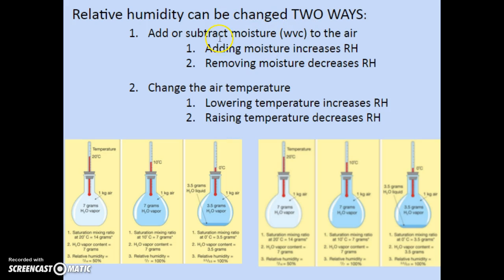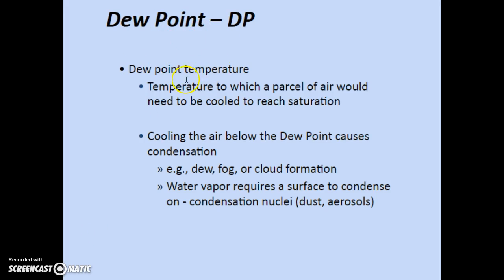So there are two different ways that we looked at. We can change the amount of moisture, or the water vapor in the air, or we can change the air temperature to change the relative humidity. And that brings us to dew point. The dew point temperature is the temperature to which a parcel of air would need to be cooled to reach saturation. Cooling the air below the dew point causes condensation. We can create dew, fog, cloud formation.